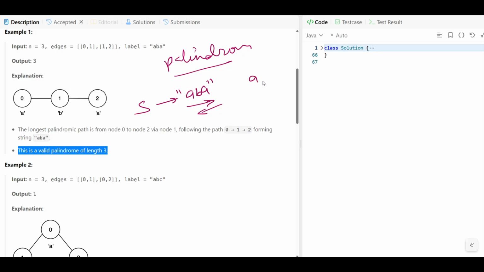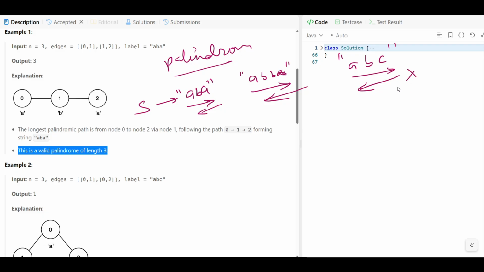Let's suppose this is a string, this is also ABA. If you are going in the forward direction we read ABA, and in the backward direction both are the same. Let's suppose this time we take ABC. Can we read from both sides? We are reading ABC, and when reading in the backward direction, CBA.